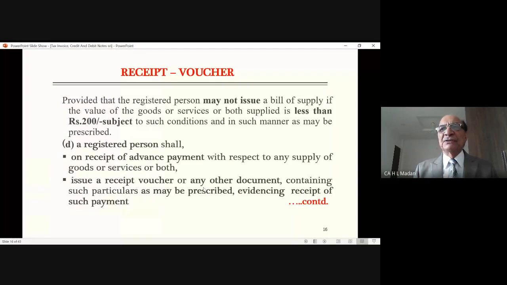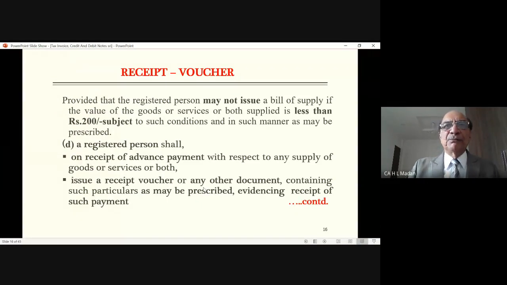Suppose, for example, on 30th of the month, you received an advance of rupees 10,000 from some customer for rendering certain services. Month is complete on 30th itself. Now, in respect of this completion of month, you are supposed to pay tax by 20th of the next month.